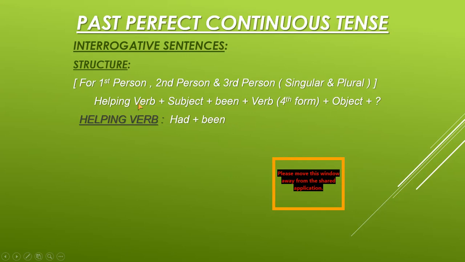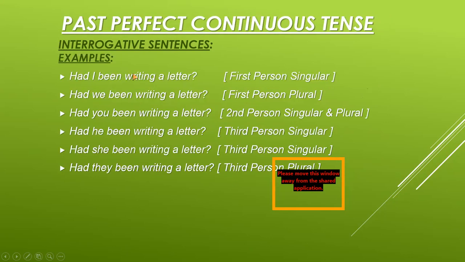And you can see that the helping verb is in the beginning and the fourth form of verb is used in the structure. So the fourth form of verb is the ing form of the verb, and it is actually the present participle form of the verb. The helping verb is had plus been. Again, you can see that something is between had and been, that is the subject here. Now, some of the examples which I'm showing you here for interrogative sentences.